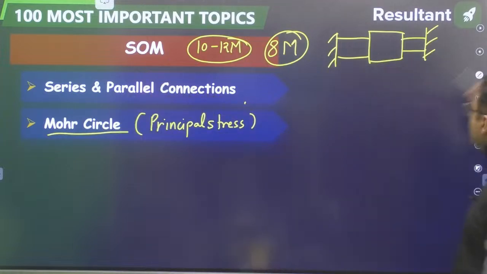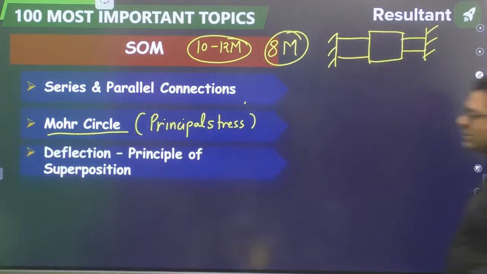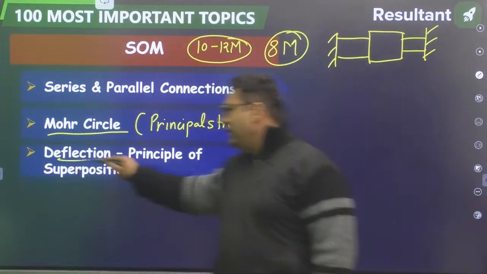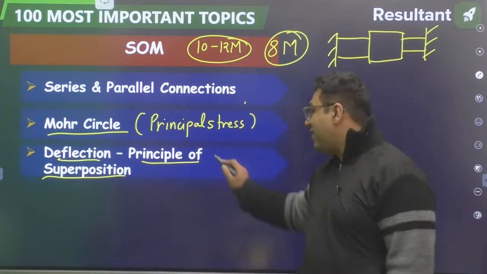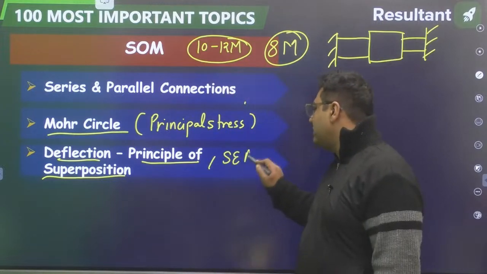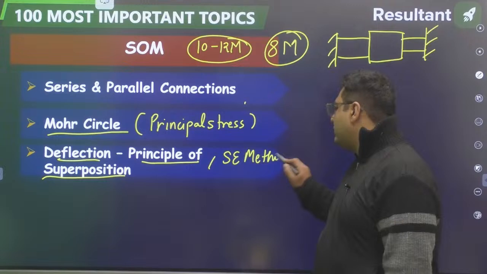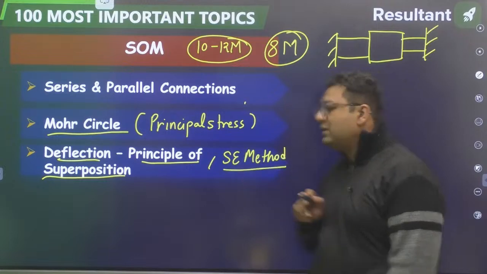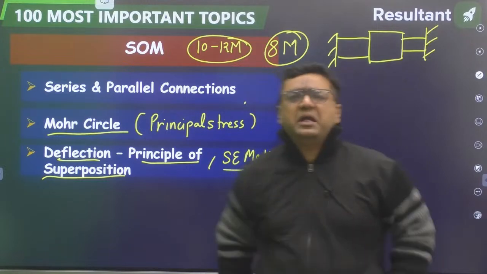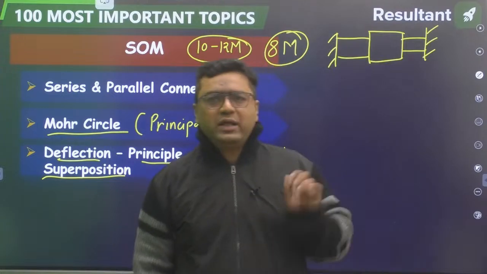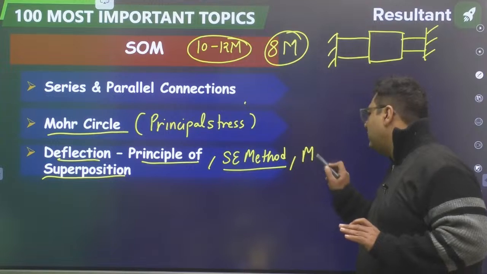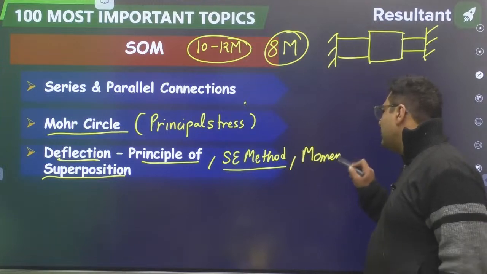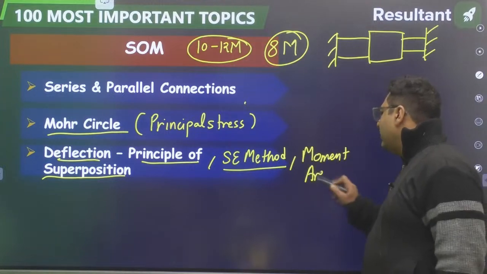Don't worry. After Mohr circle I will say deflection. In deflection, superposition theorem is the most important, and after that strain energy method. So guys, nowadays questions are coming again and again from that. You need to take care of this, and you need to do the moment area method, one to two cases, because sometimes they are also asking on the moment area method.